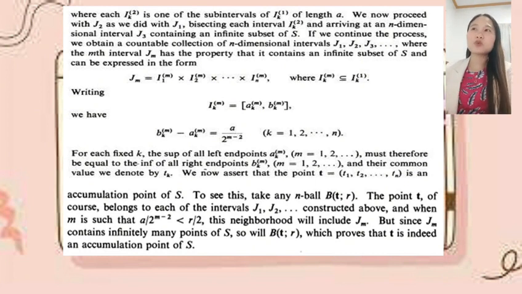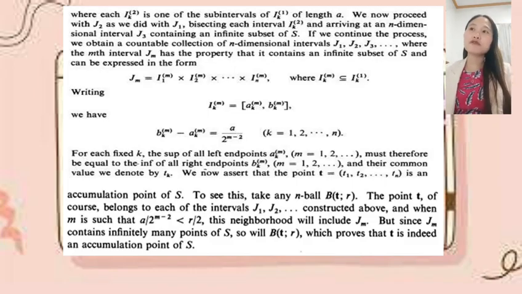If we continue the process, we obtain a countable collection of n-dimensional intervals J sub 1, J sub 2, J sub 3, and so on, where the mth interval J sub m has the property that it contains an infinite subset of S and can be expressed in the form J sub m is equal to I sub 1 to the power of m, I sub 2 to the power of m, up to I sub n to the power of m, where I sub k to the power of m is a subset of I sub k to the power of 1. So in writing, we have I sub k to the power of m is equal to A sub k to the power of m, and B sub k to the power of m. We have B sub k to the power of m minus A sub k to the power of m is equal to A over 2 to the power of m minus 2, where k is 1 up to n.